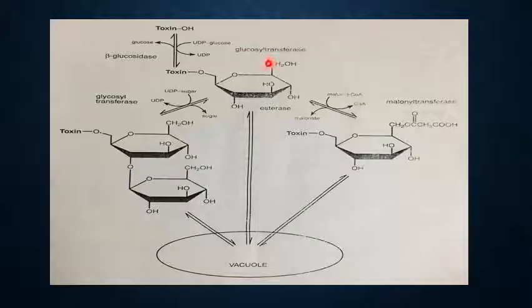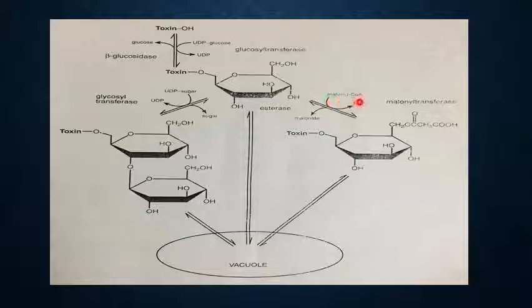And an additional important modification is the esterification of the 6-hydroxy group of the glycosidic moiety with malonic acid to form acidic malonates.